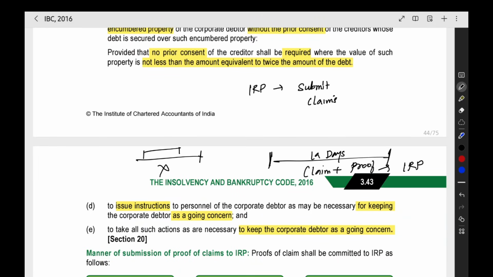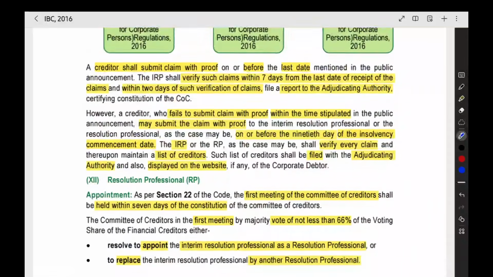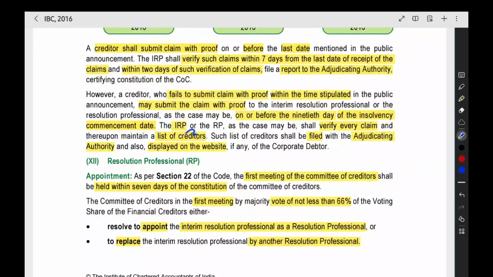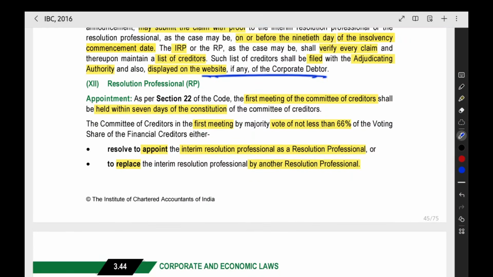So the last date is mentioned, you did not give properly within that date. Now what you have to see is 19 days from the insolvency resolution process commencement date. From this date, see 19 days. Before that date, if you go and give it to the IRP also, then also no problem. So that they have given. The IRP will verify the claims and create a list of the creditors that will be filed with the NCLT. And it will also be shown on the website of the company also.